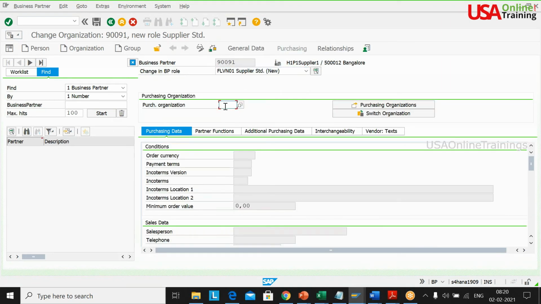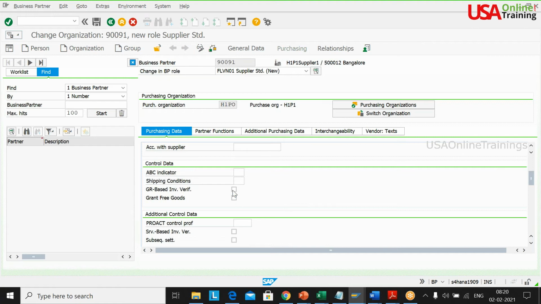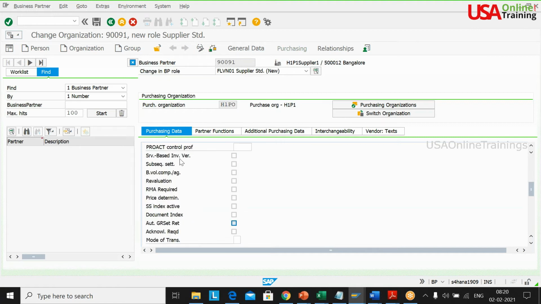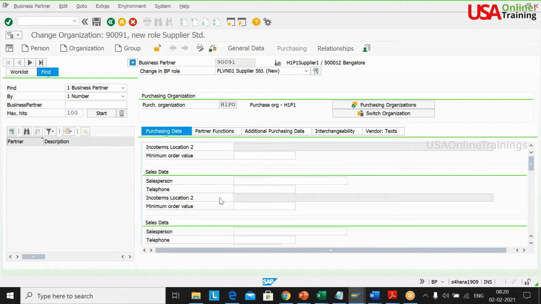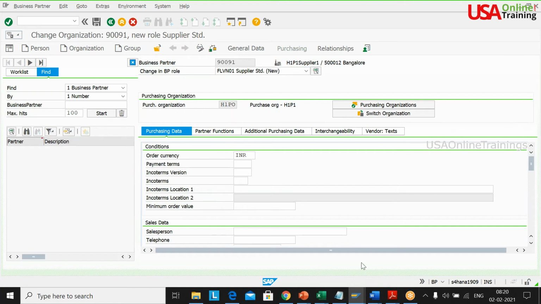Okay, FLVN01, and here purchasing data. What is your purchase organization? H1PO, currency INR. Whatever you can see here, like GR-based invoice verification, you can walk through these. Whatever information we use in your XK01, at the purchasing level, all this information you can fill in here, and I'm saving it. Okay, now H1PO, I've extended it.